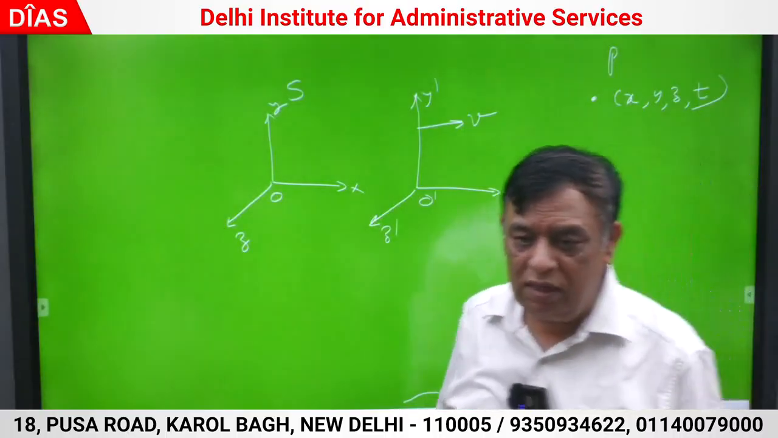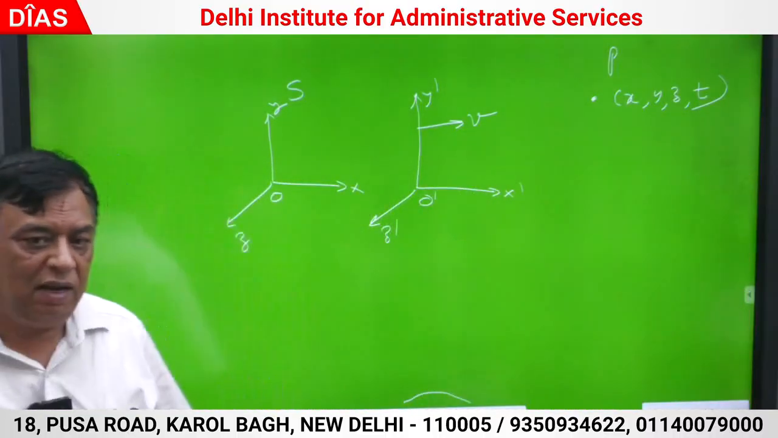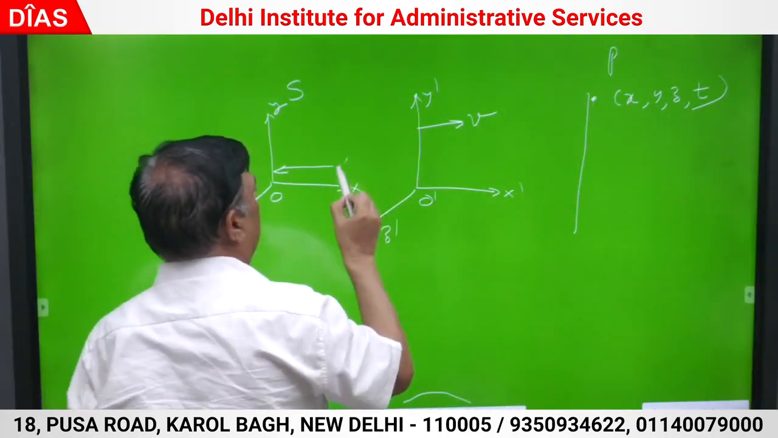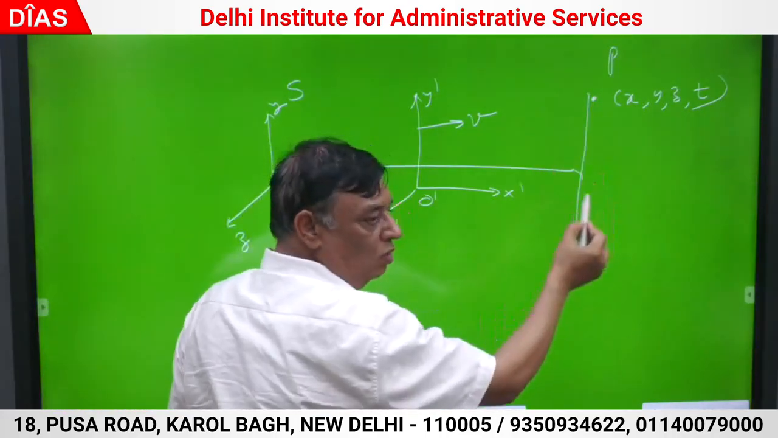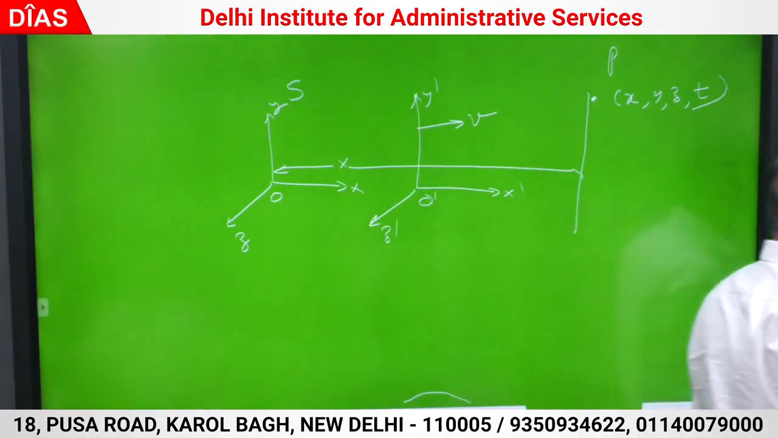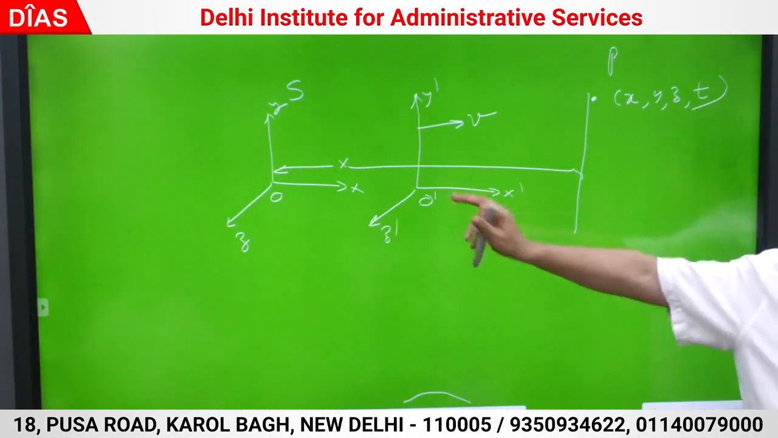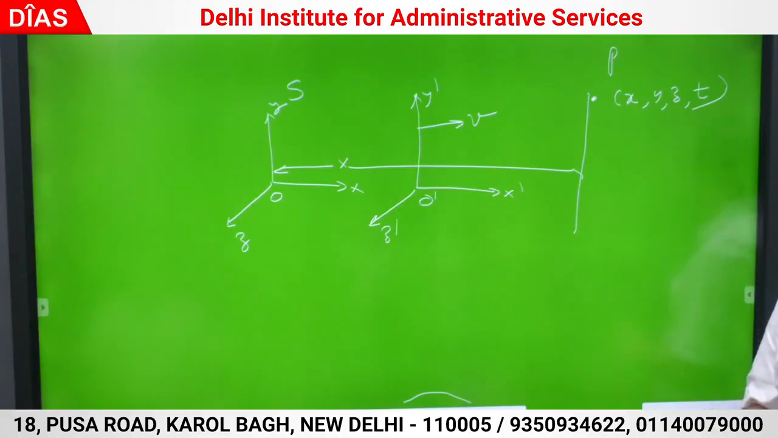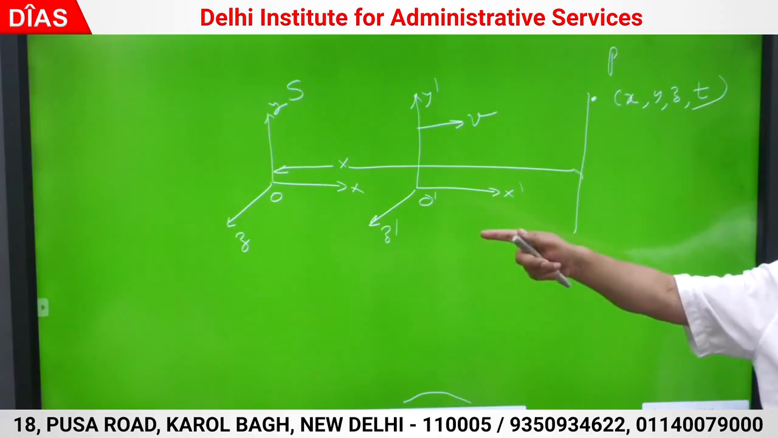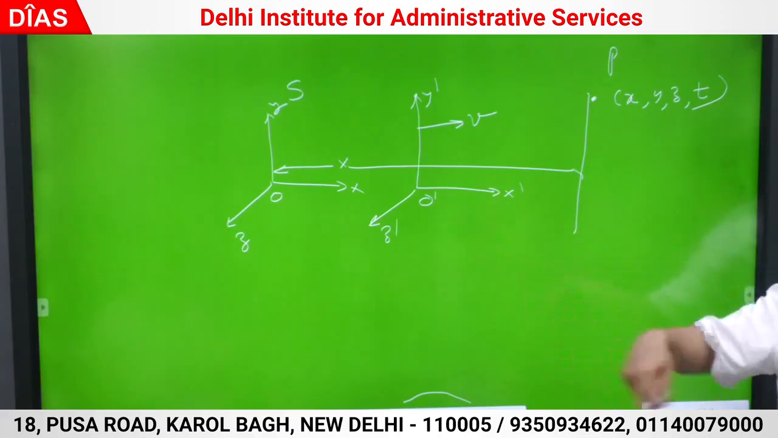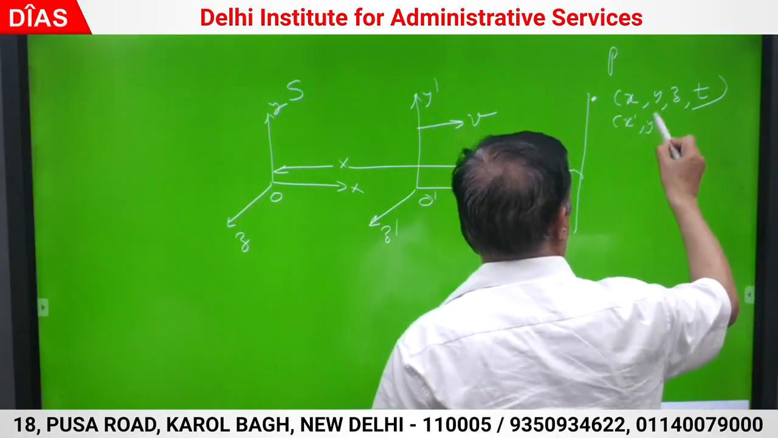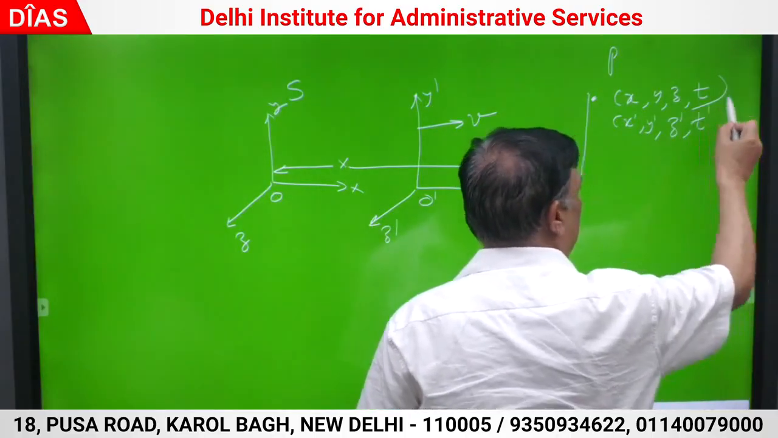Observer O measures the coordinates of an event as x, y, z, t. That means this distance is your x, this would have been your y, that would have been your z. Same, if the same event is measured by O dash, a moving observer with respect to S by velocity v, inertial, v is constant, he says that his coordinates are x dash, y dash, z dash, t dash.